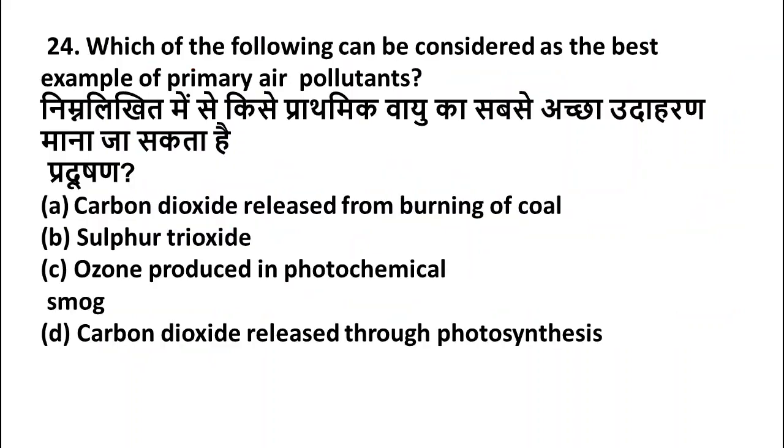Which of the following can be considered as the best example of primary air pollutants? Option A carbon dioxide released from burning of coal, option B sulfur trioxide, option C ozone produced in photochemical smog, option D carbon dioxide released through photosynthesis. Friends, here the right answer is option A, carbon dioxide released from burning of coal. I hope you got this.